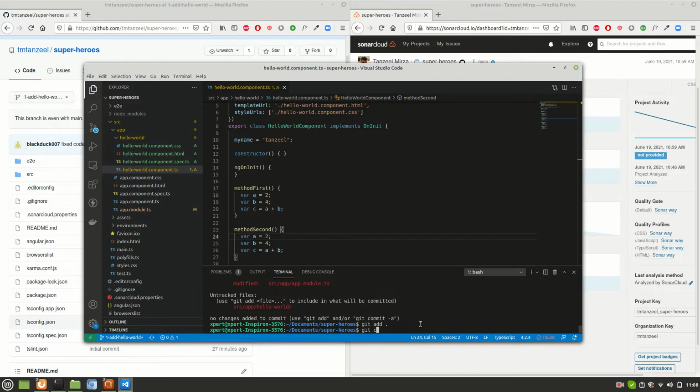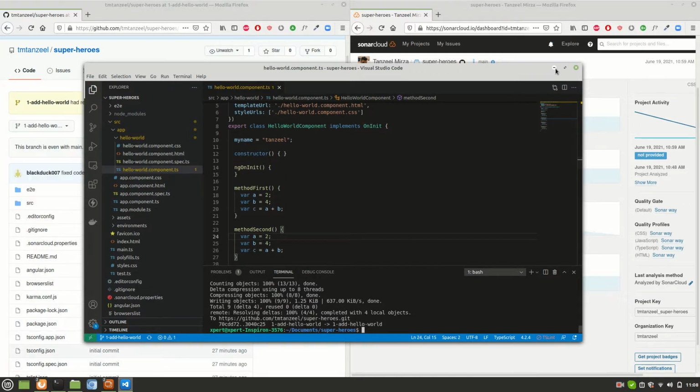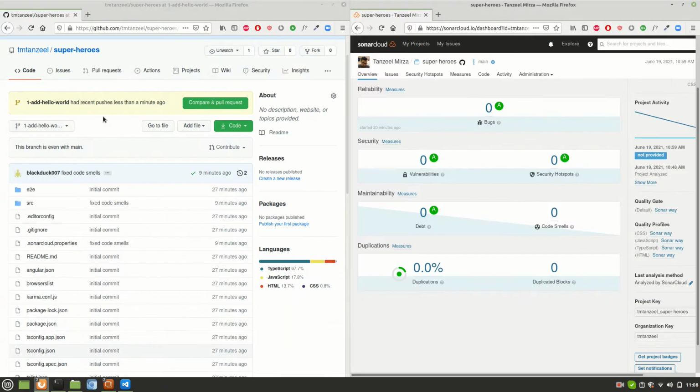Git add, git commit -m, added one more component. I'll just leave it like this. Okay, and then do a git push. Code has been pushed successfully. Just minimize this. As you can see, GitHub has detected it, but not Sonar.